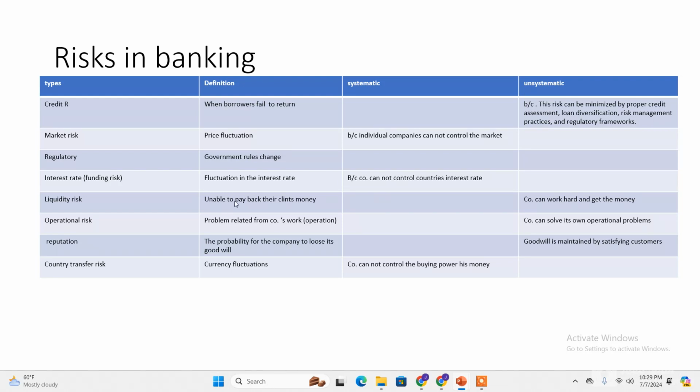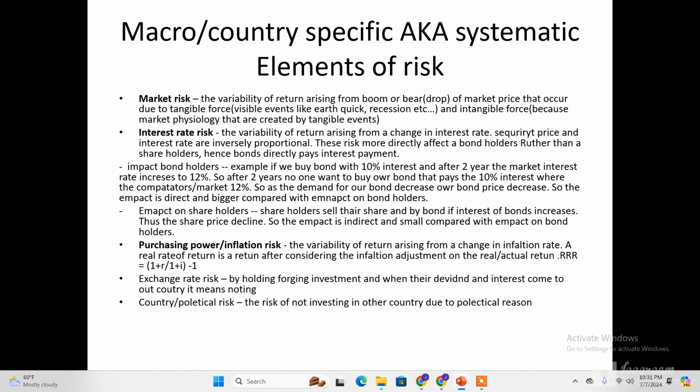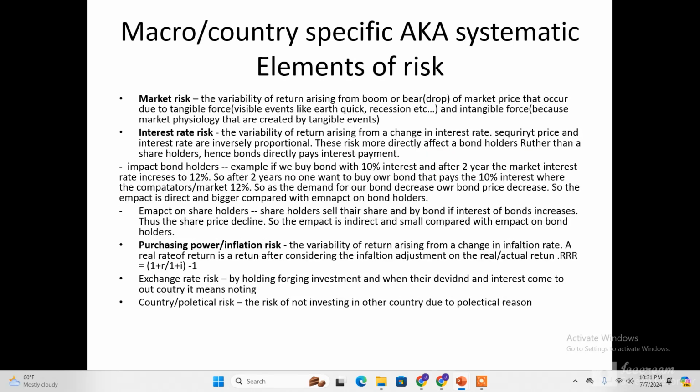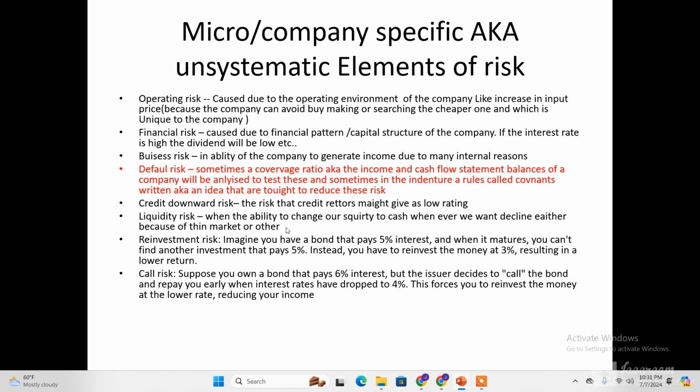The other one is liquidity risk. We have seen credit risk previously, when a borrower fails to return. However, liquidity risk is the risk of inability to change our security to cash whenever we want, either because of a thin market or any other reason. Thin market means there is no enough market or a secondary market to change our security to cash.